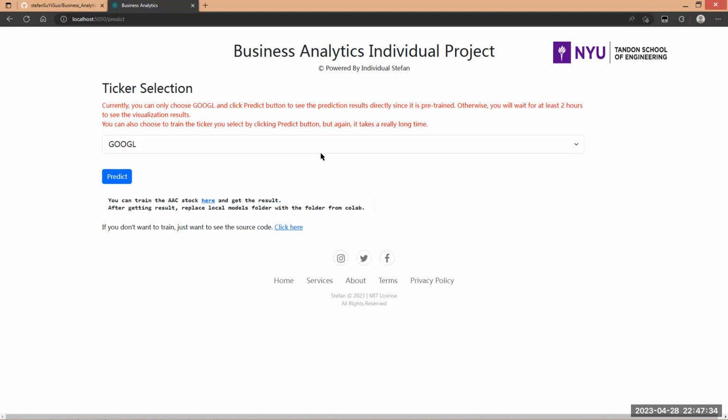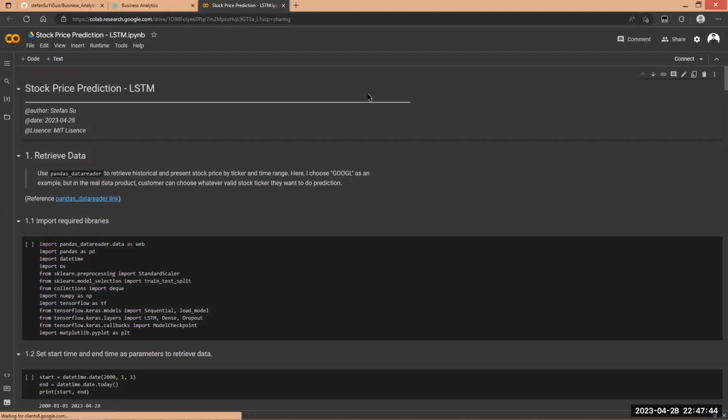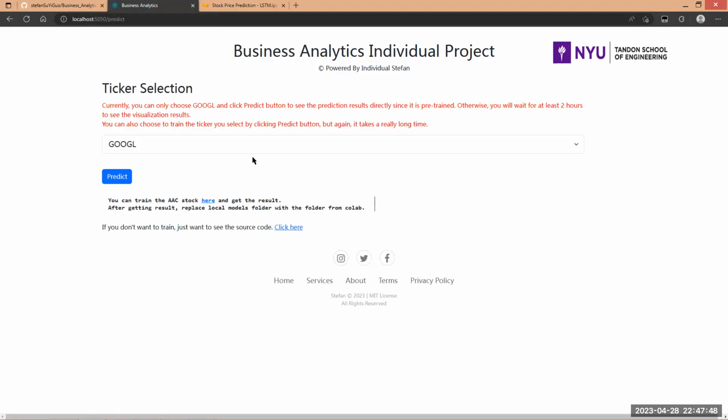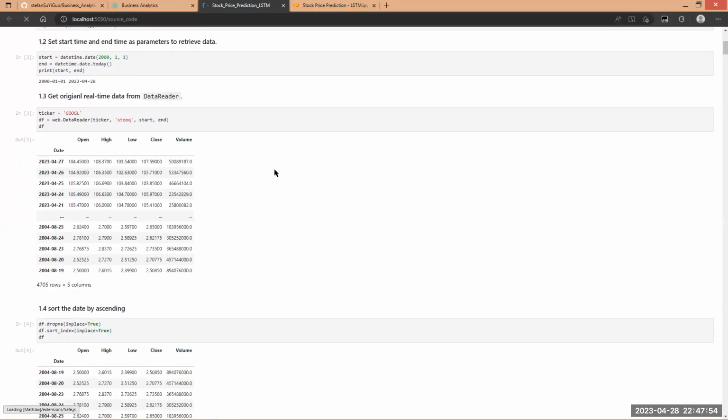If you want to use other models, you have to train yourself. You can click here to train yourself. That is a Google Colab, and all code is done for you to get your train. If you just want to look through the source code, you can click here. That is the source code.